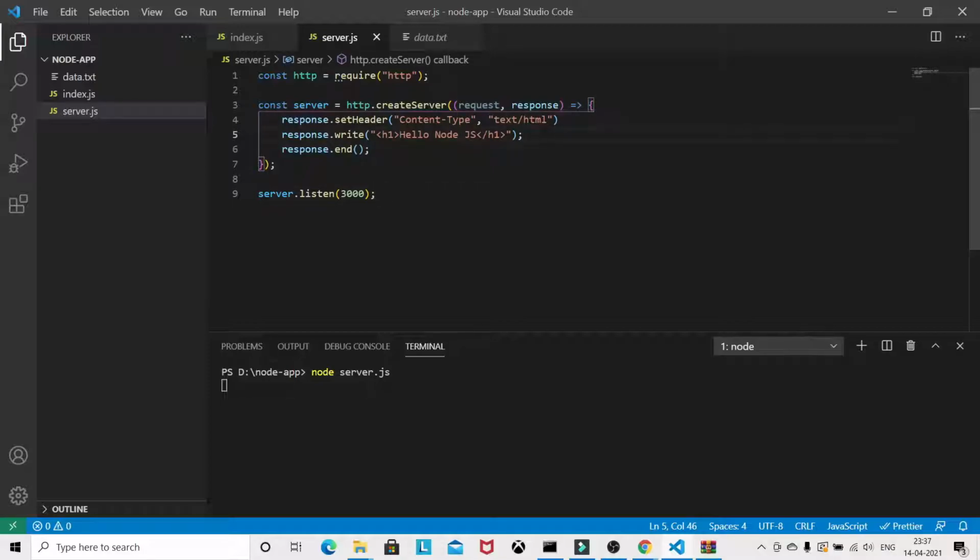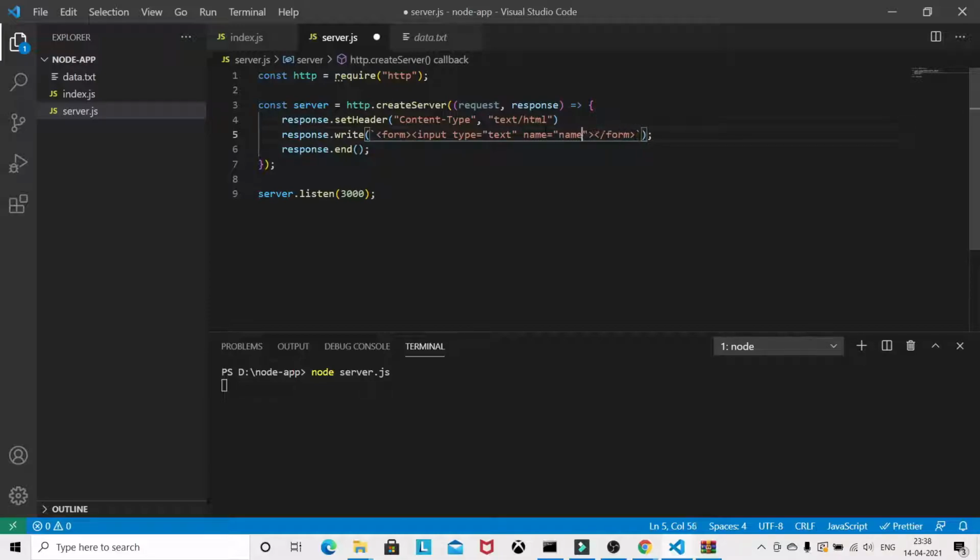Okay, so instead of sending the response like HTML, I will send the response now as a form. Okay, so I will use a backtick here, and I will use a form. Okay, and there will be an input, so the type will be text, and the name will be name.